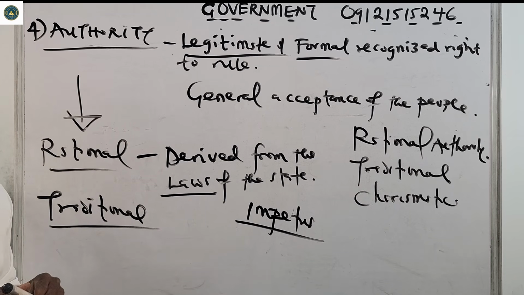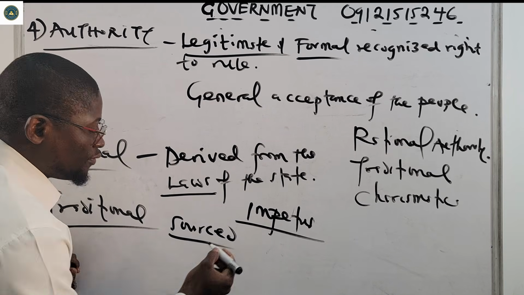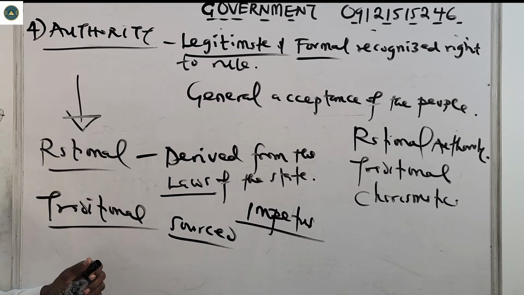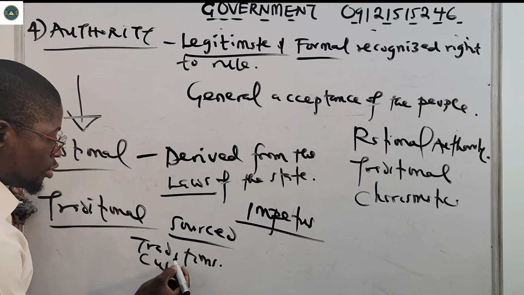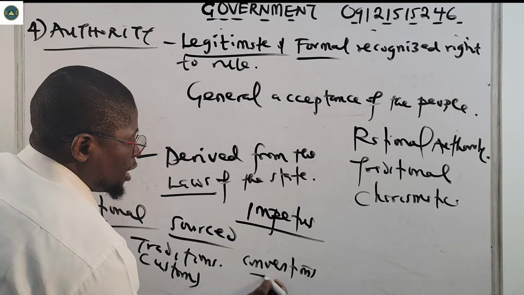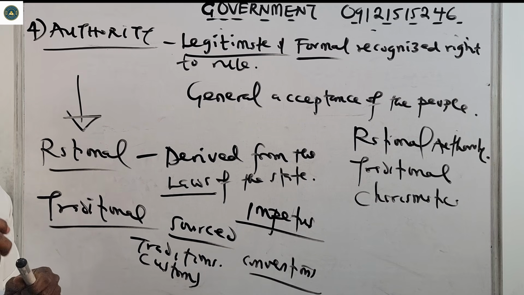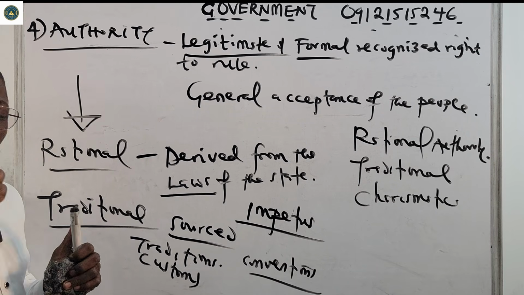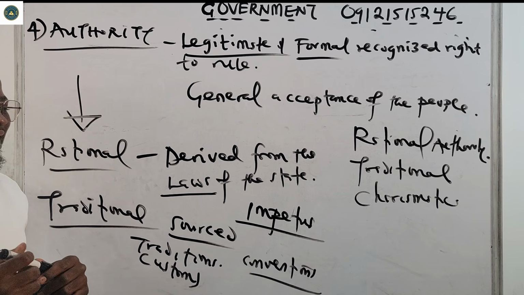Traditional authority is sourced, or gotten, from the traditions of the people, from customs, or conventions of the people. That is traditional authority: authority that is gotten from the traditions of the people, customs of the people, and conventions of the people. Then we have charismatic authority.